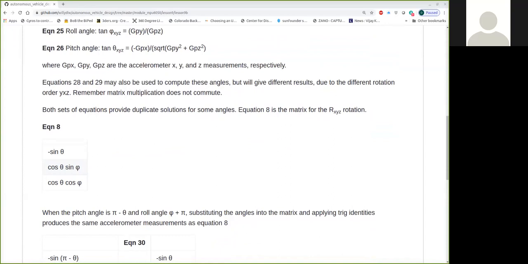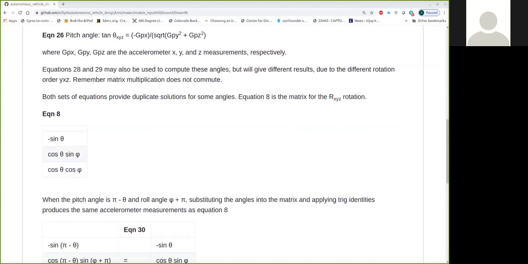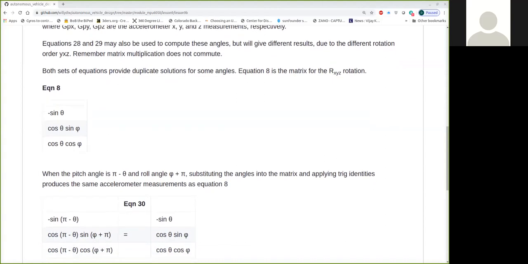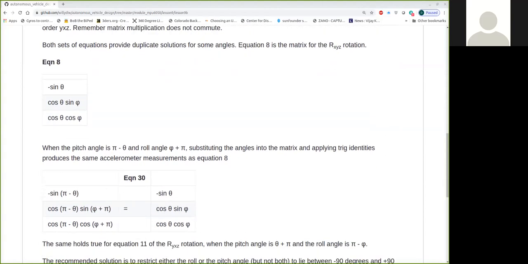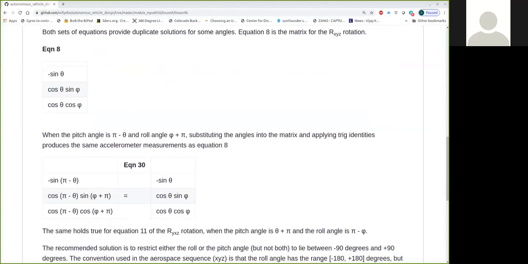If you take a look at this definition and some trig identities, we can say that when the pitch angle is pi minus theta and the roll angle is phi plus pi, substituting phi plus pi everywhere for phi and pi minus theta everywhere for theta, and applying trig identities, you end up with this solution matrix.